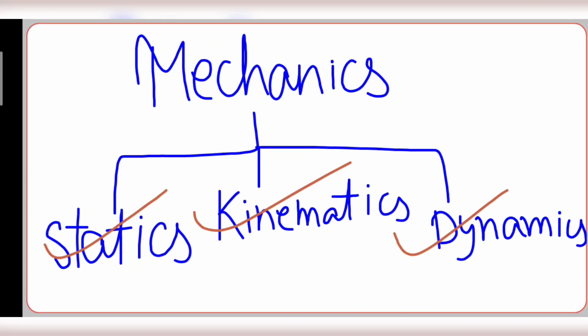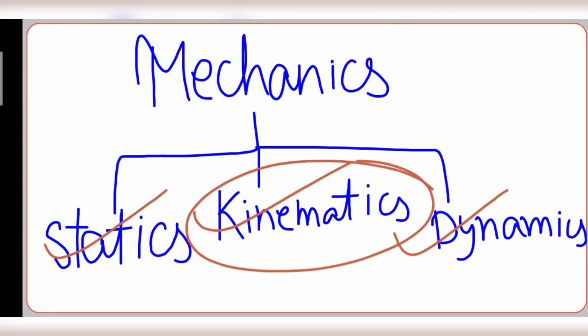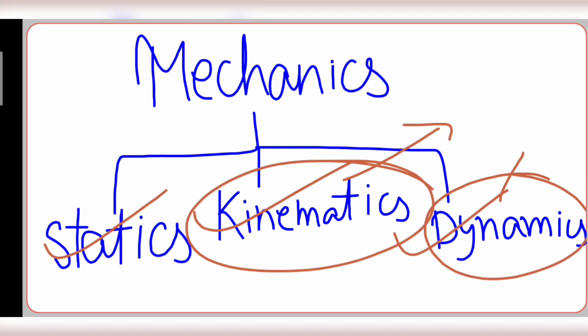What is statics? It is the branch of mechanics that deals with the study of objects at rest or in equilibrium, even when they are under the action of several forces. Kinematics is the branch of mechanics that deals with the study of motion of objects without considering the cause of motion. In kinematics, we only see that the motion is happening, but we won't see how or why. We won't be considering the cause.